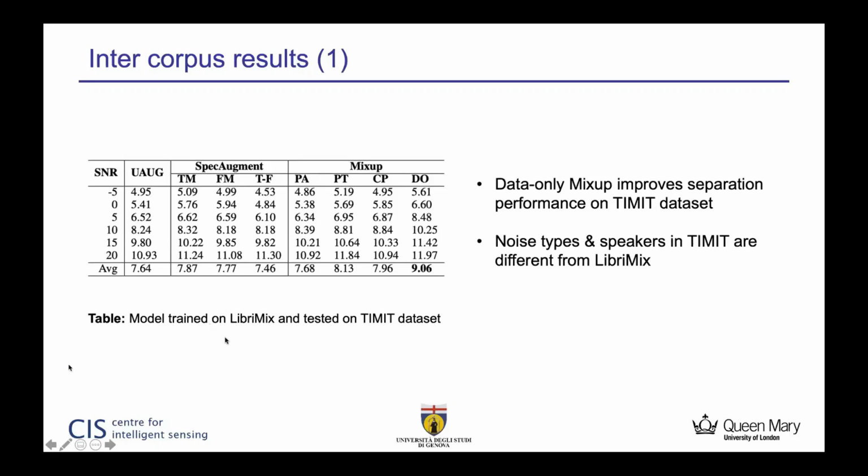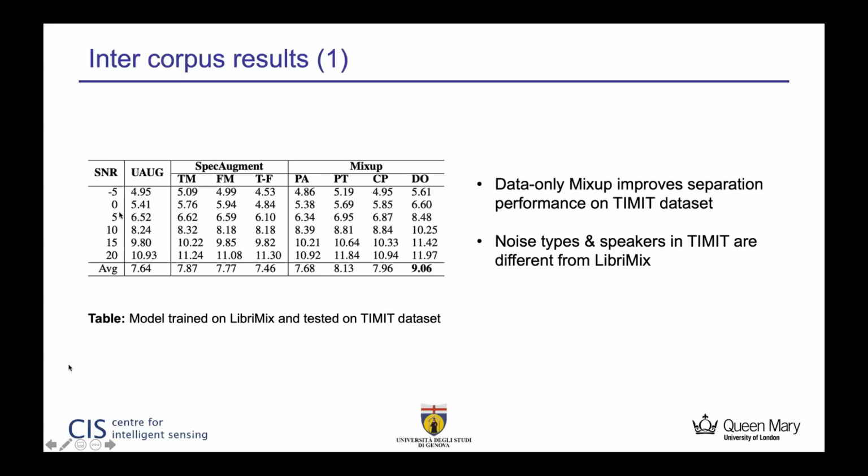For the inter-corpus experiment, which is training the model on the LibriMix train 100 set and testing it on the TIMIT dataset, here we have 6 sets of mixtures, ranging from -5 to 20 dB, -5 being the most noisy mixture, and 20 being the least noisy mixture. As we can see, it's clear that separating a noisy mixture is significantly harder than separating a clean mixture which doesn't have noise.